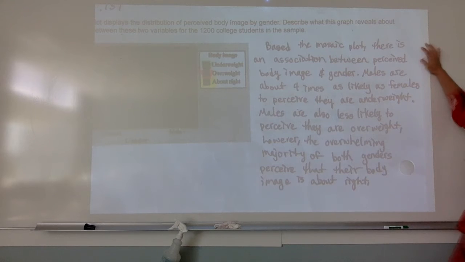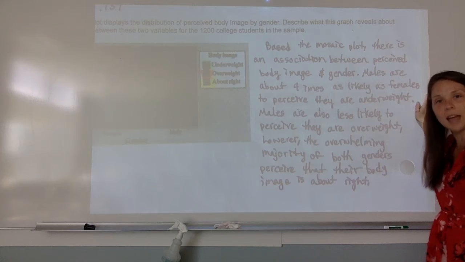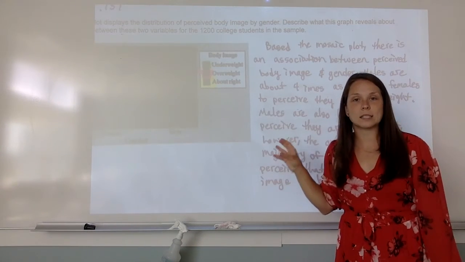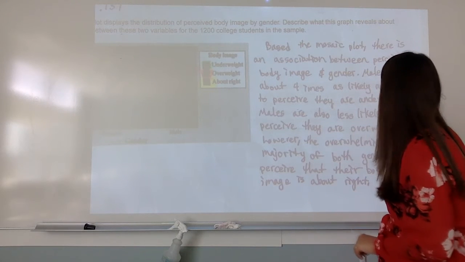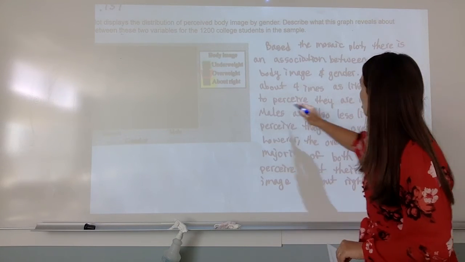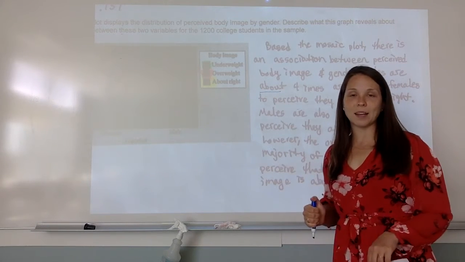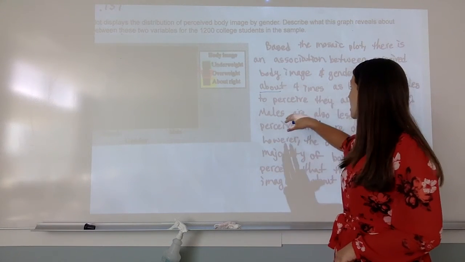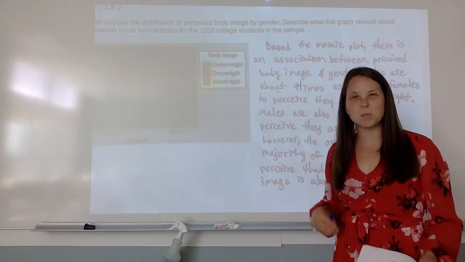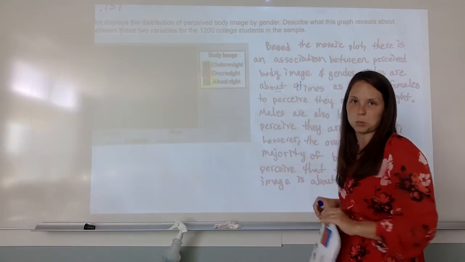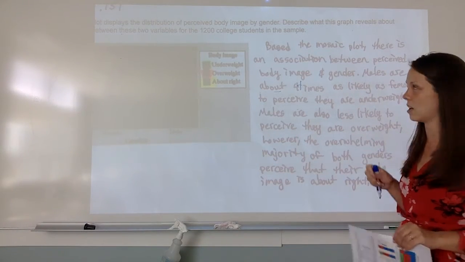But I say, based on the mosaic plot, there is an association between perceived body image and gender. Males are about 4 times as likely as females to perceive that they are underweight. So I'm just looking at comparing the pieces of the segmented bar graph here. That's all I'm doing. And notice how I use language such as about. I'm not trapping myself into it being exactly 4 times, and I forgot a T there, but I'm using the word about, meaning it's approximate, it's kind of ish, leaving me some gray area there, which we do in stats a lot.